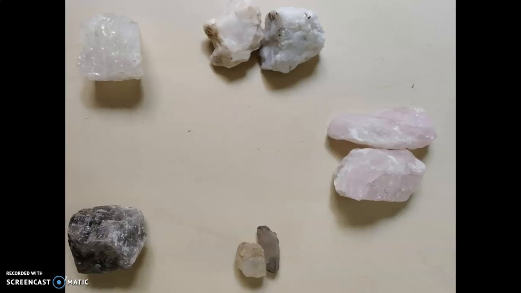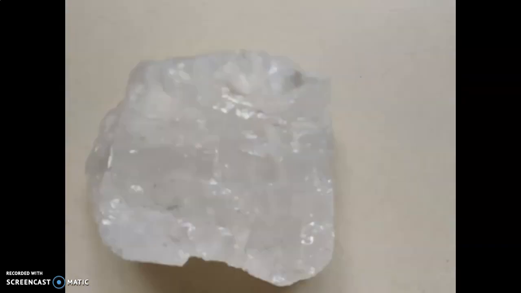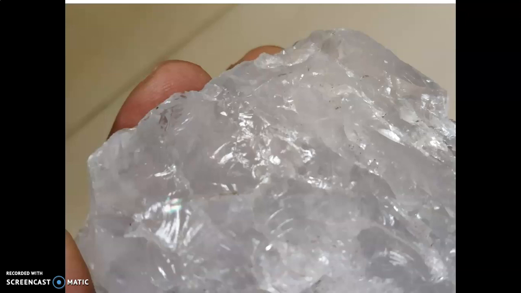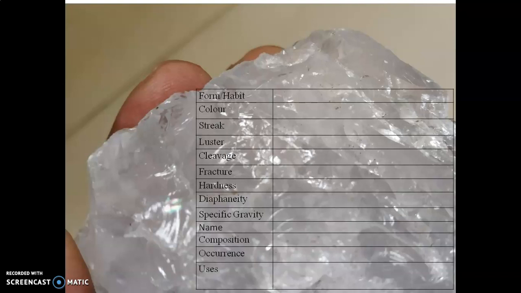Now we'll take the minerals one by one. First we'll take this sample. Alright, what is the color of the mineral? The habit is crystalline, right? Color: colorless. Streak: we saw that they do not streak on streak plate because hardness of this mineral is greater than that of streak plate. Luster: vitreous, they shine like glass. This mineral is shining like glass.